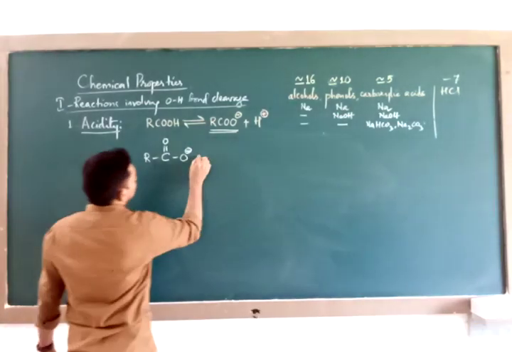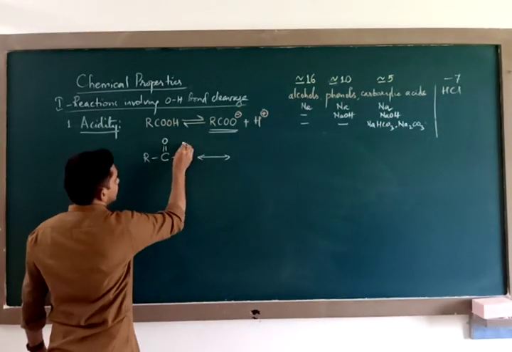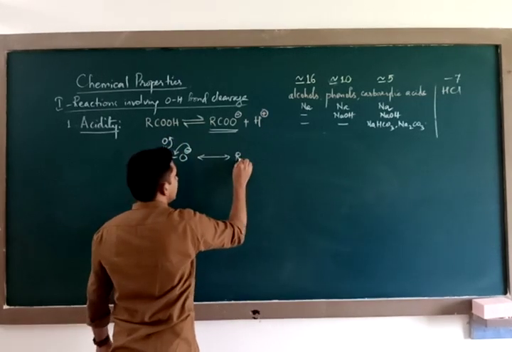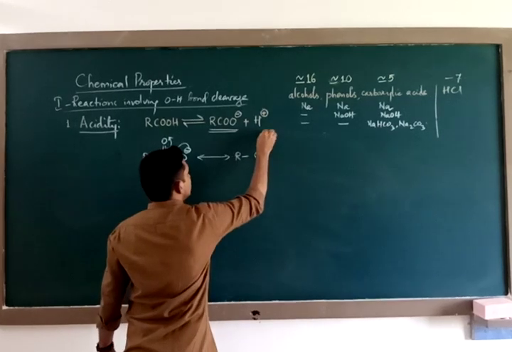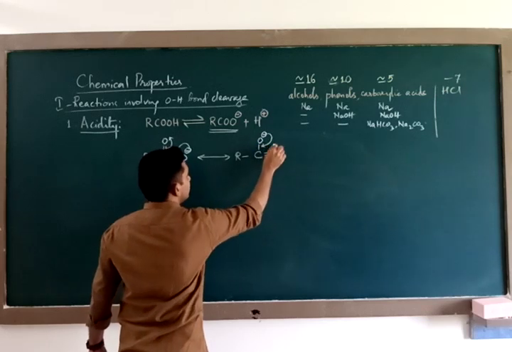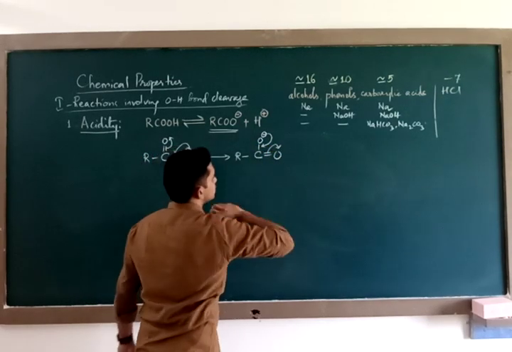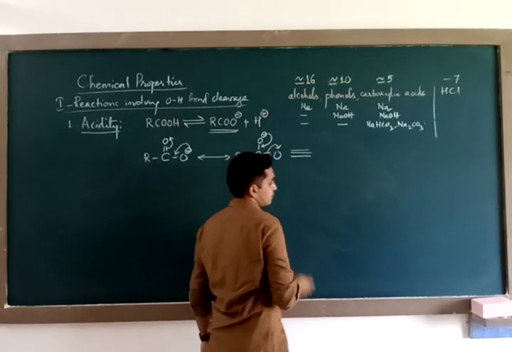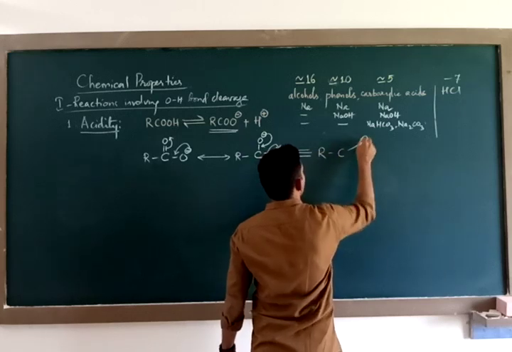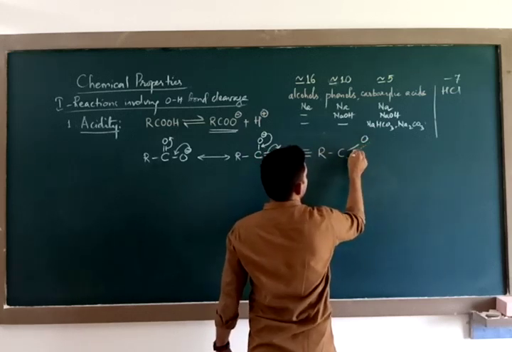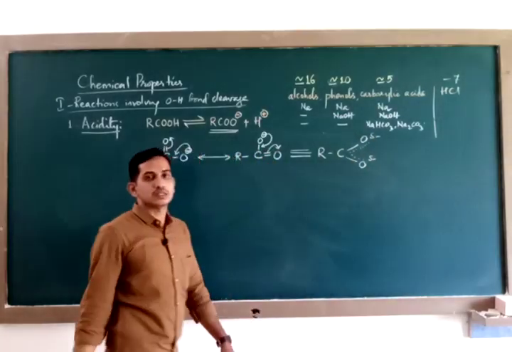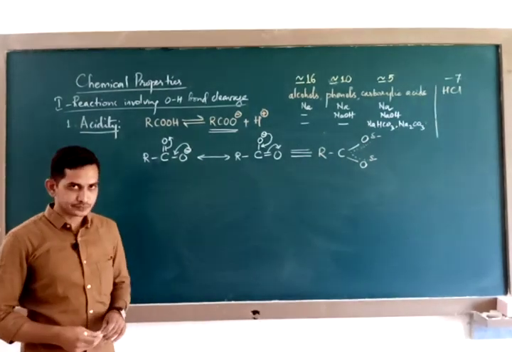In its resonance structure, this negative charge appears here, the double bonded electrons are transferred to the oxygen. Then we have RCO, here minus, here double bond O. Again this negative charge comes back, making these double bonded electrons shift onto oxygen. So the final structure will be RCOO. These are the resonance structures for the carboxylate ion.